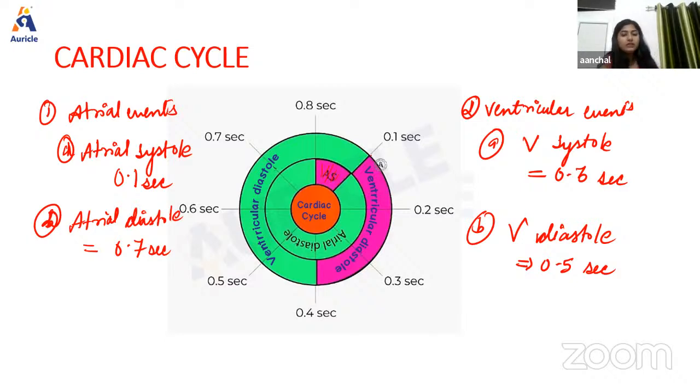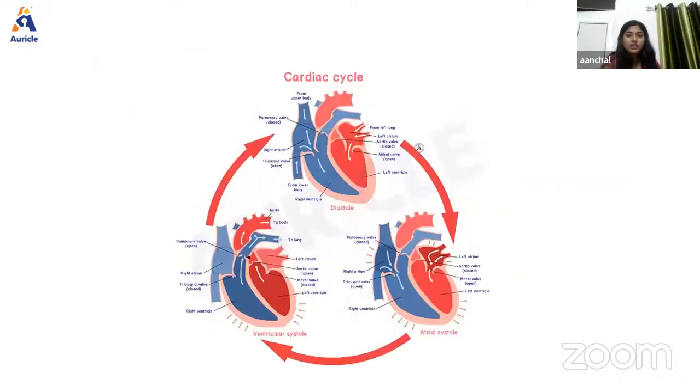Okay. So first we have atrial systole. Okay. So as we can see in the diagram also, this atrial systole is also known as last rapid filling phase, or it is also known as pre-systole. Now, what happened in this phase?